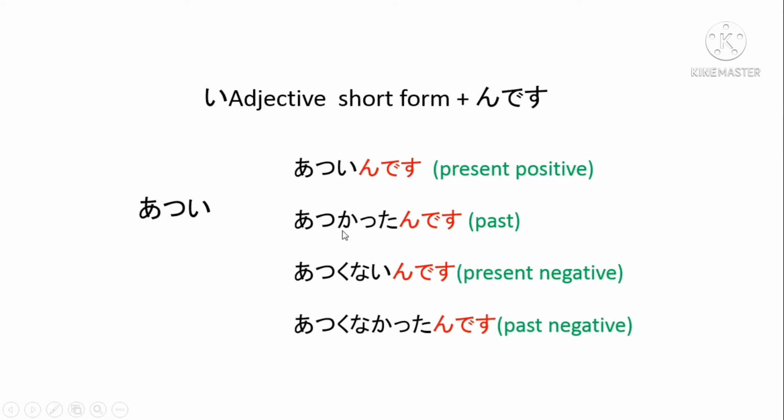Atsukattan desu, past tense. Atsuku nain desu, present negative. Atsuku nakattan desu, past negative. Just add んです to the short form of the i-adjective.